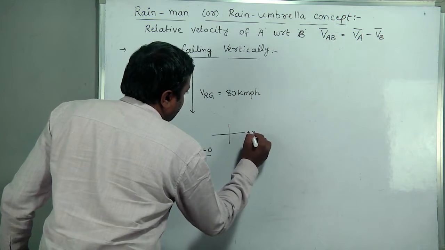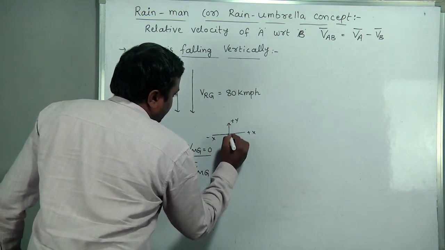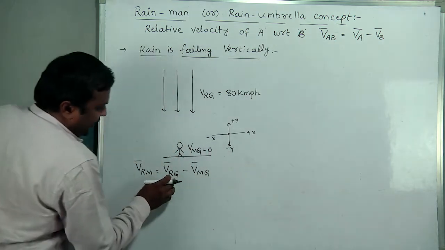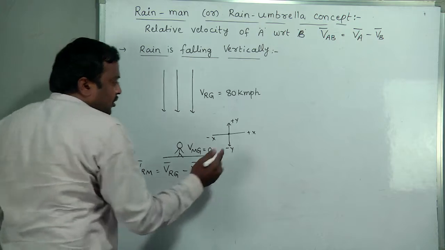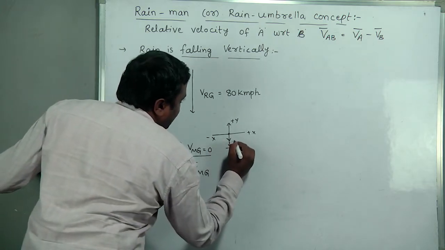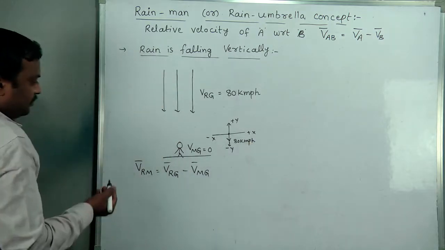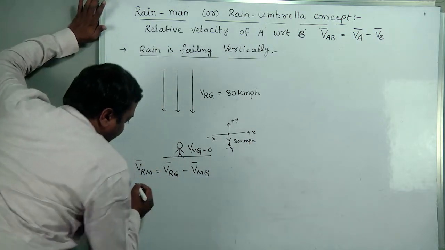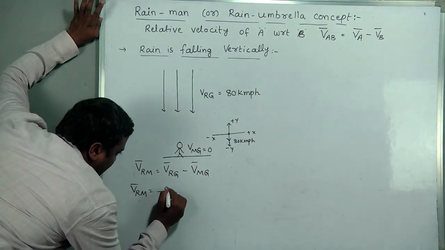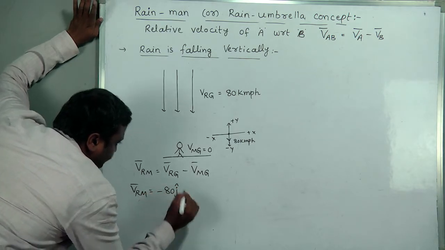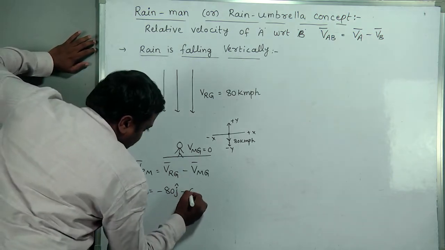This is plus x, minus x, plus y, minus y, because we are writing in vector form here. Rain is falling vertically downward, which means along the negative y-axis, that is 80 kmph along the negative y-axis. That means velocity of rain with respect to ground is minus 80 j cap, minus the man, who is at rest, so 0.